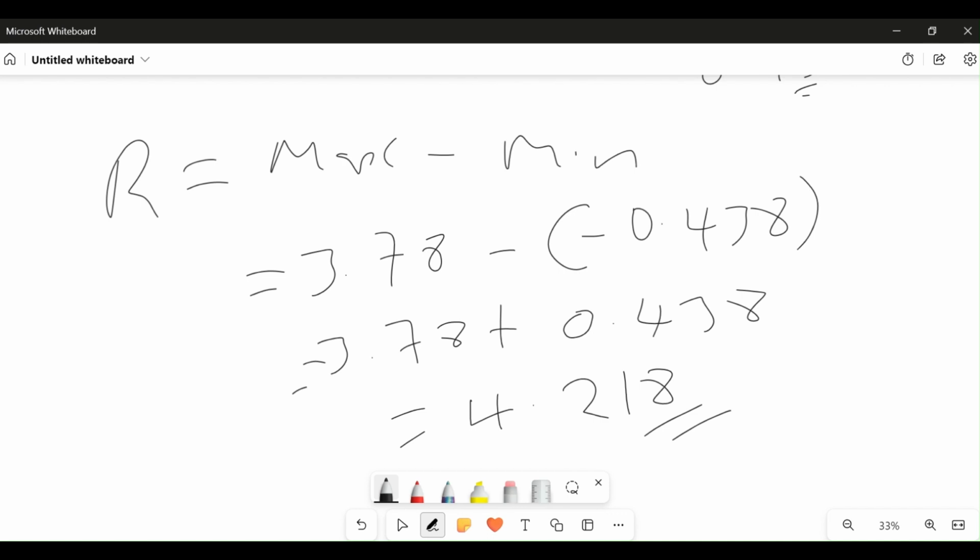And with this, we come to the end of this exercise. We come to the end of this question. I hope this is well understood.